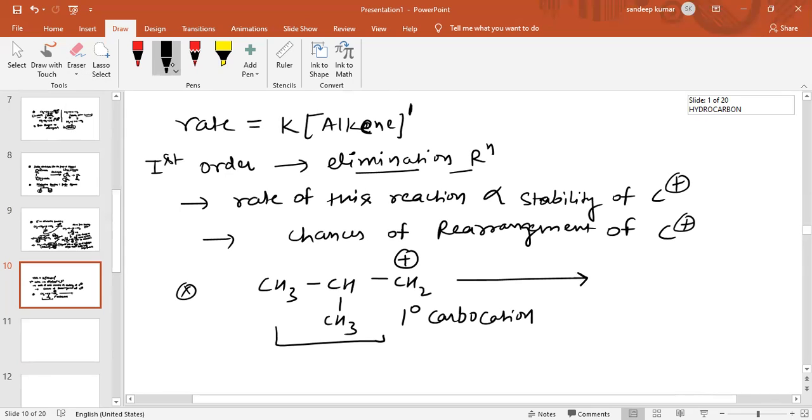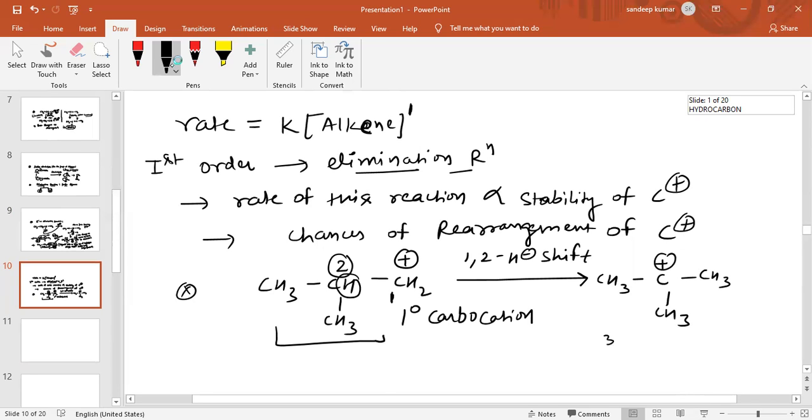Give first position to the carbon atom bearing the positive charge and second to this carbon. When we shift this hydrogen atom from second position to first position, we call this a 1,2 hydride shift. So when there is a 1,2 hydride shift, the positive charge shifts to the second carbon atom.